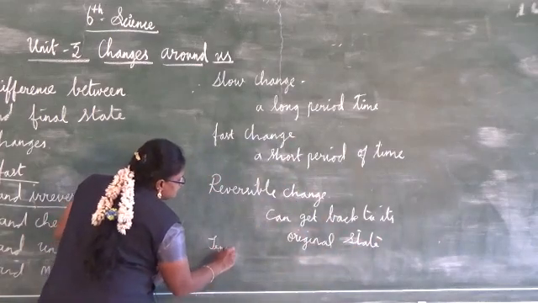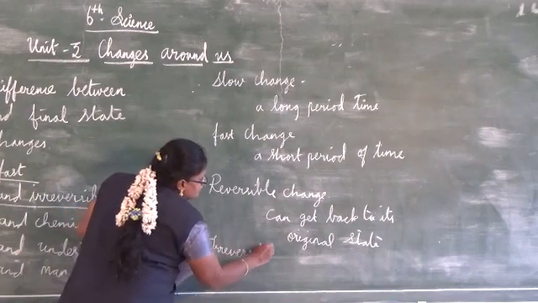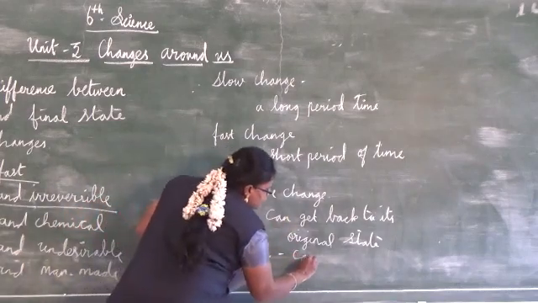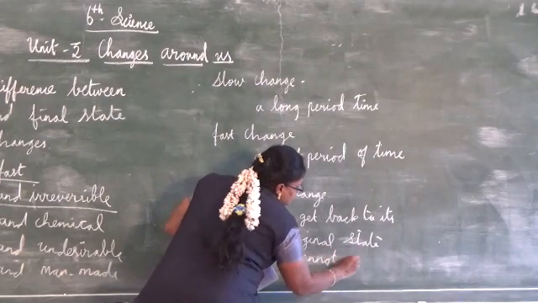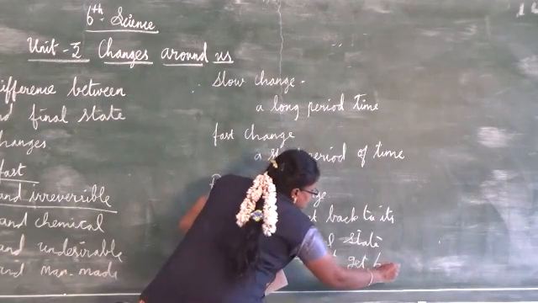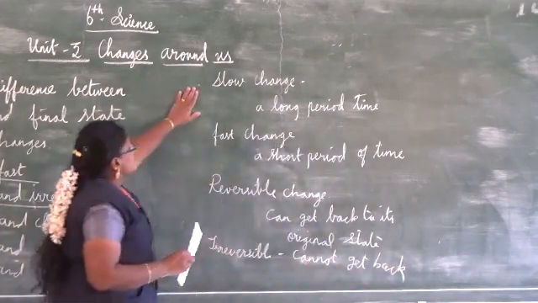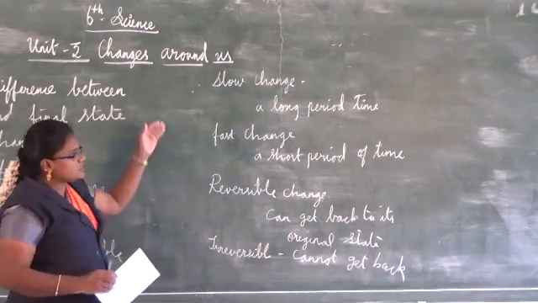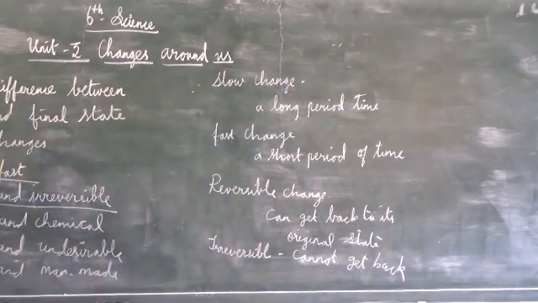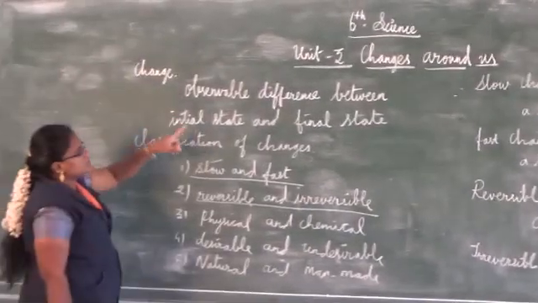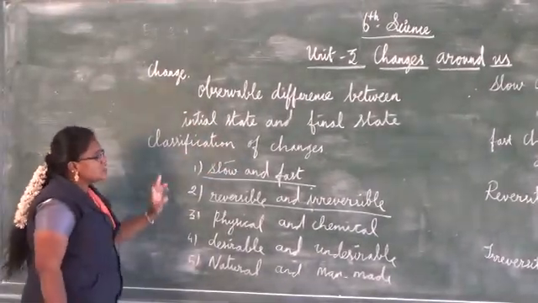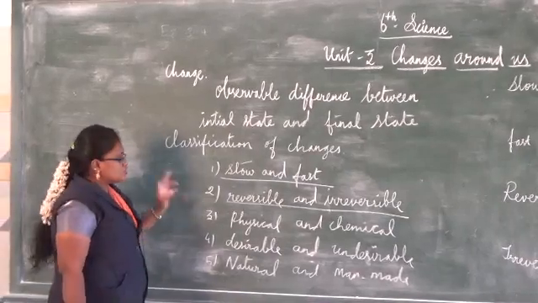Irreversible means it cannot get back. That's all, children. So slow, fast, reversible and irreversible, until now we have seen all these things: the definition, observable difference between initial and final state, and the classification. So these two changes are completed.